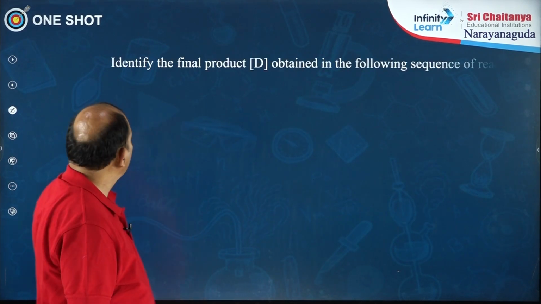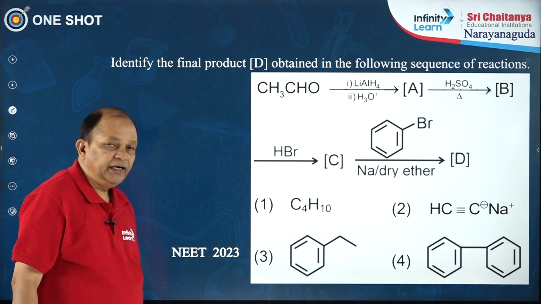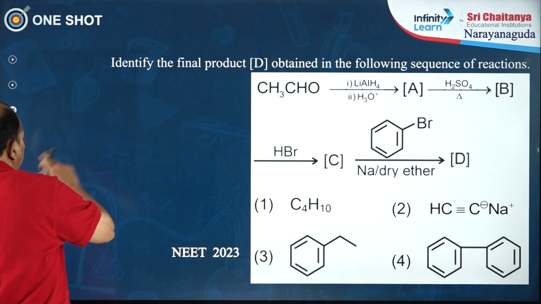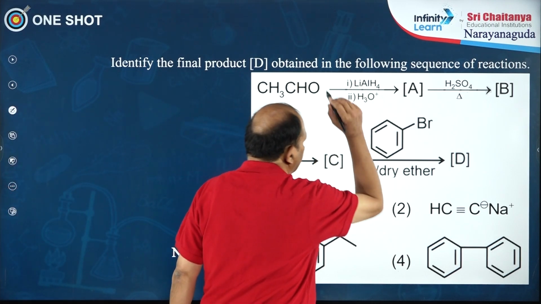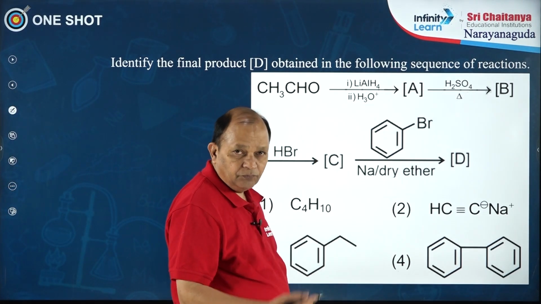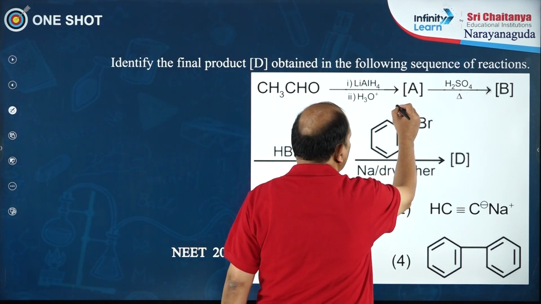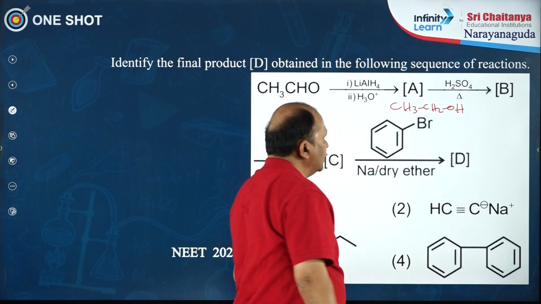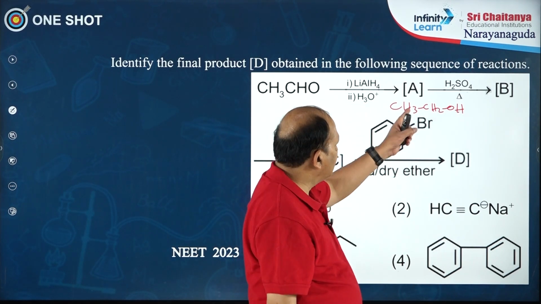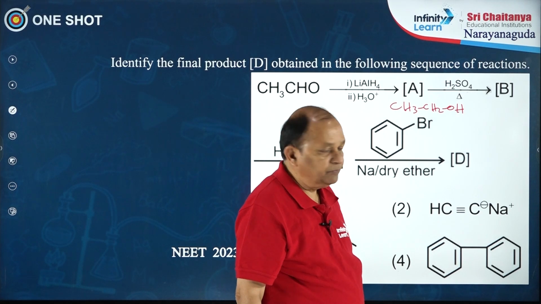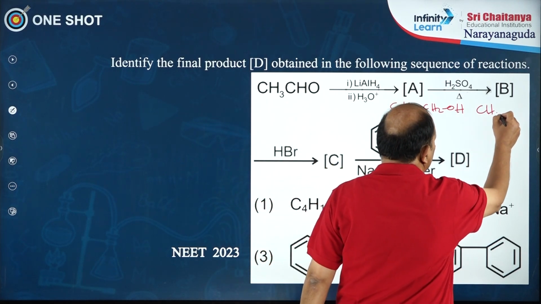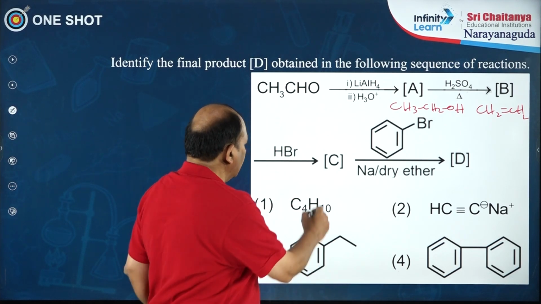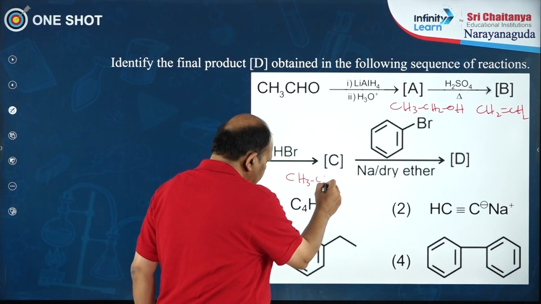Now, we have a question on this which was asked in NEET 2023. They have given acetaldehyde, which is subjected to reduction with lithium aluminum hydride followed by hydrolysis. The product you get, A, is ethyl alcohol. Ethyl alcohol on dehydration with sulfuric acid gives ethylene. This ethylene on treatment with HBr gives C, ethyl bromide.